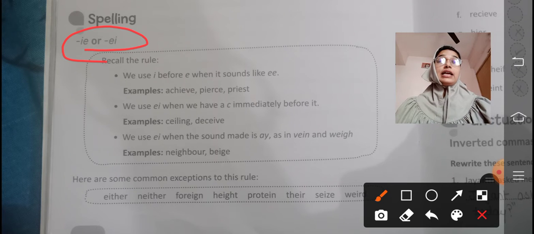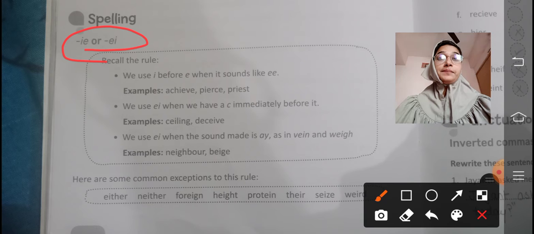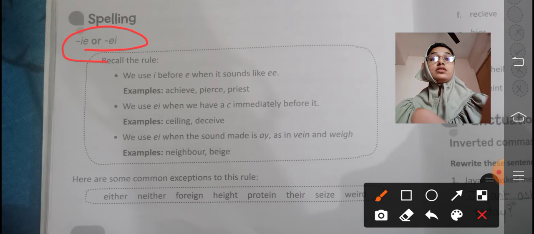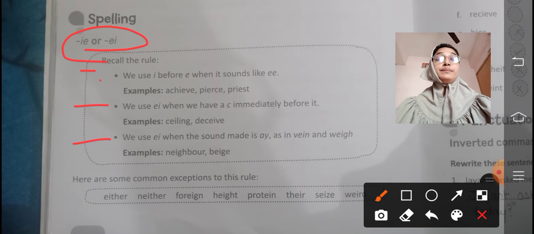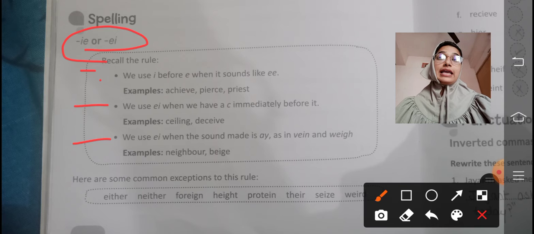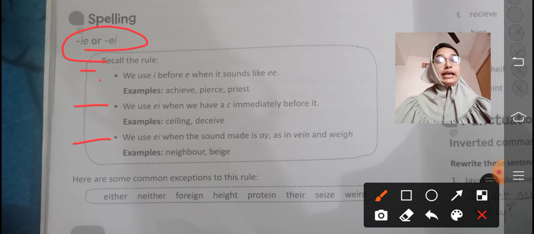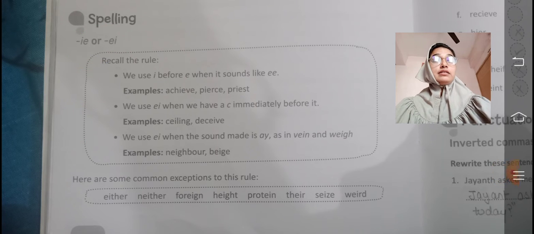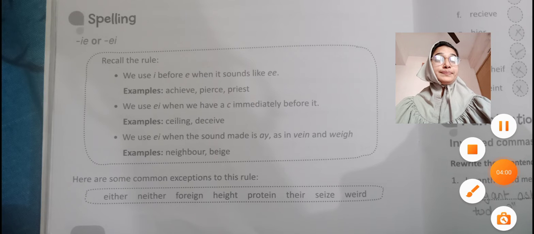Why don't we write IE? And we are very much confused about where to write IE and where to write EI. So here there are three rules, 1, 2, and 3. We will learn three rules so that you can easily identify where you have to use IE and where you have to use EI. We'll start with rule number 1.